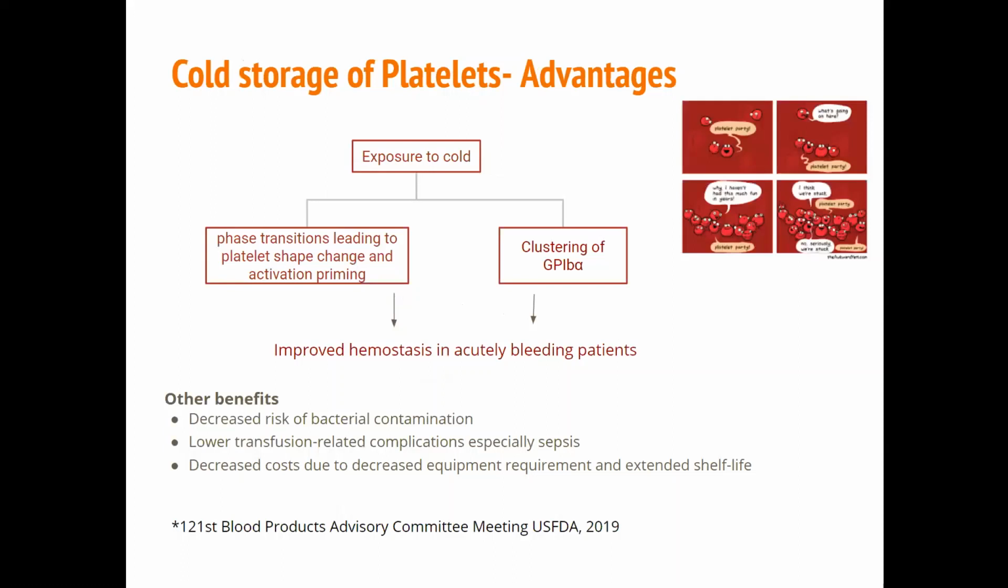Cold storage of platelets has been shown to result in phase transitions leading to platelet shape change, activation priming, and the clustering of GP1B alpha. These changes help in improved hemostasis in acutely bleeding patients. The other benefits of cold storage of platelets include a decreased risk of bacterial contamination and lower transfusion-related complications, especially sepsis, and decreased cost due to decreased equipment requirements and extended shelf life.